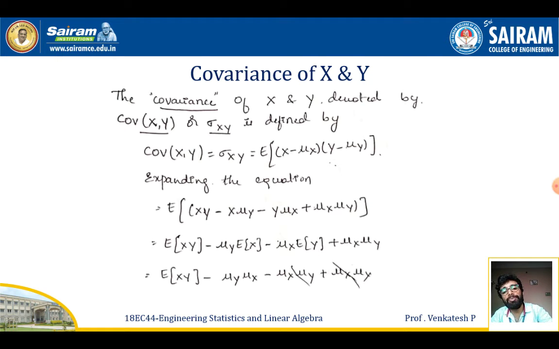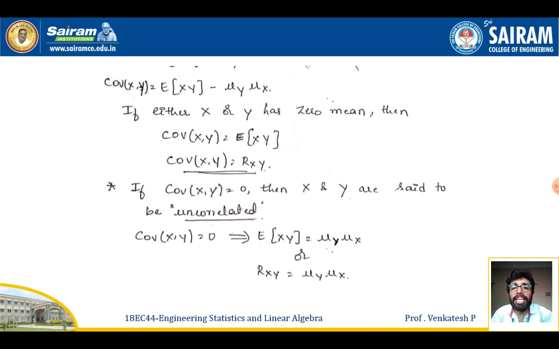I can cancel this mu x mu y with the plus mu x mu y. So finally I can write the formula for covariance of xy as expectation of xy minus expectation of x times expectation of y.